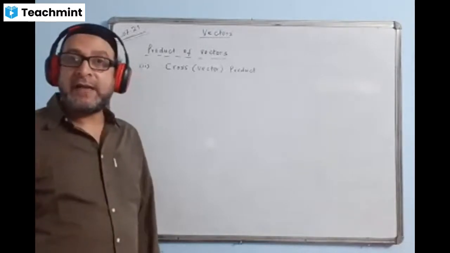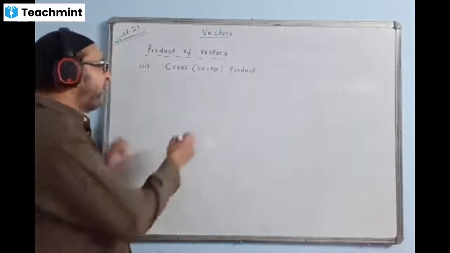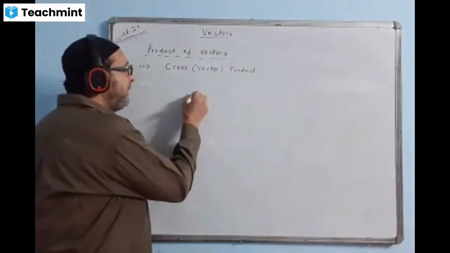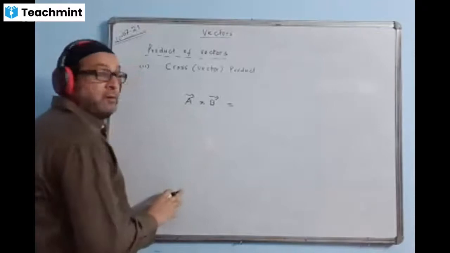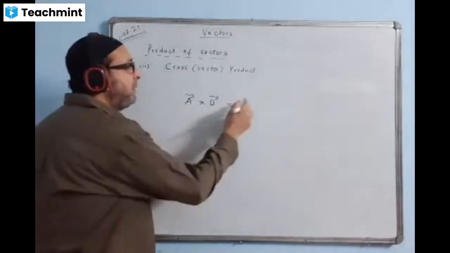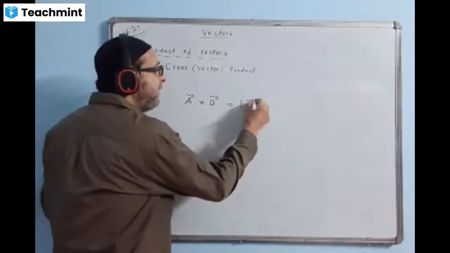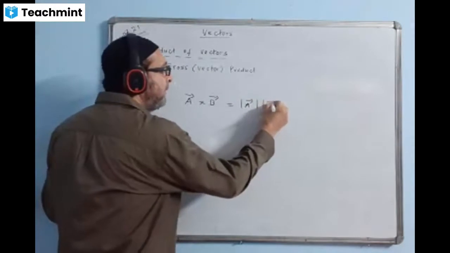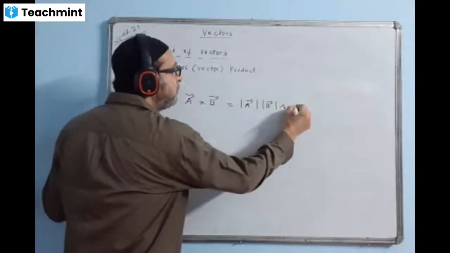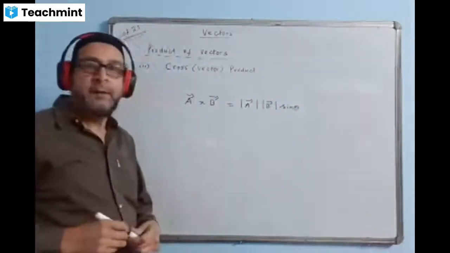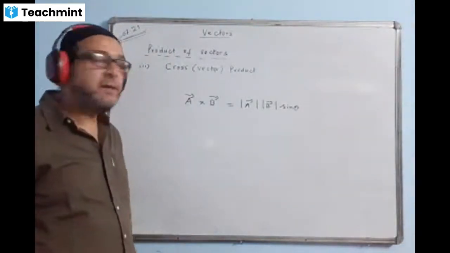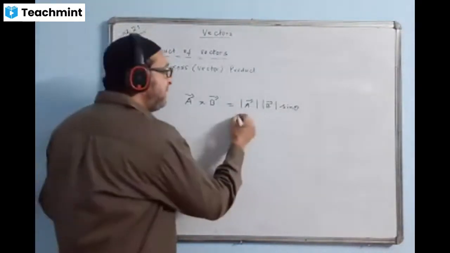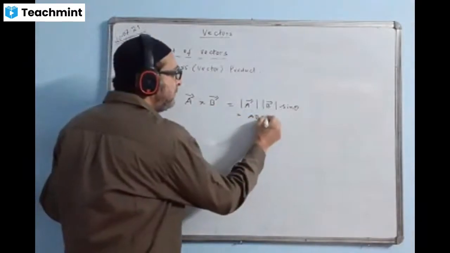That means I write like this, A cross B. The answer will come same way, we write this magnitude A, magnitude B, sin theta. I am supposed to write sin theta, not cos theta. In short, I will write this thing as AB sin theta.